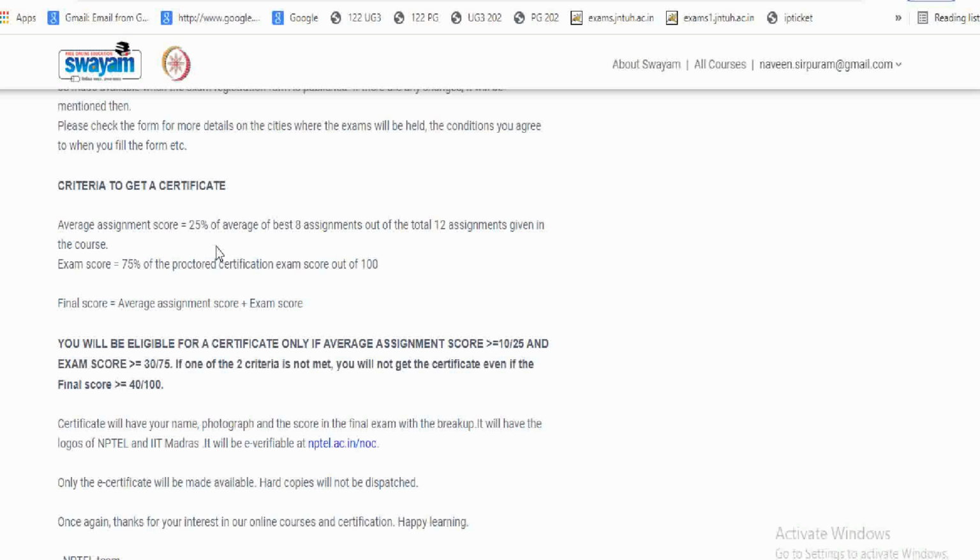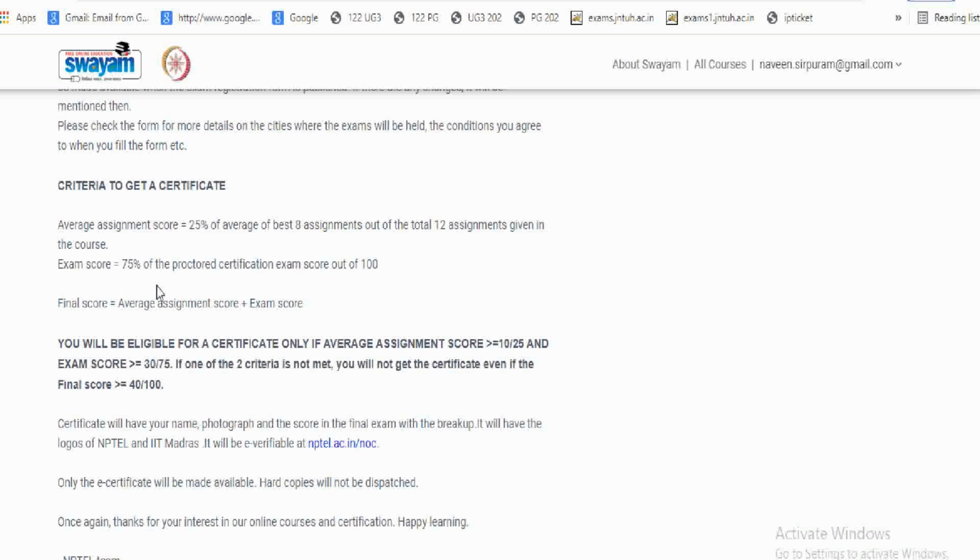And the certificate exam is 75%, a score out of 100. The final score is the average assignment score plus your exam score. By adding these, whatever marks you get, your final score will be evaluated.